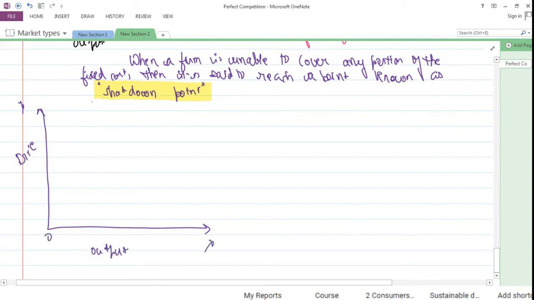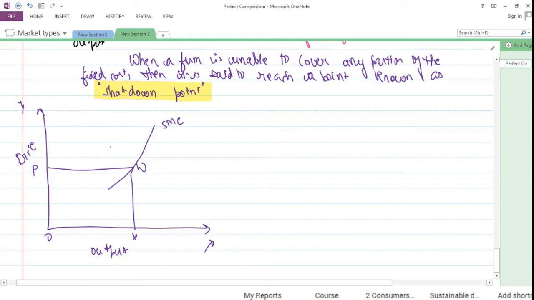So we reach a price which is P, okay, and we are producing the output X at W. The short-run marginal cost curve cuts the average revenue from below. So this is the equilibrium point.